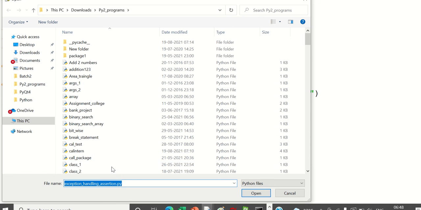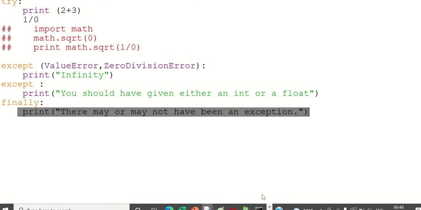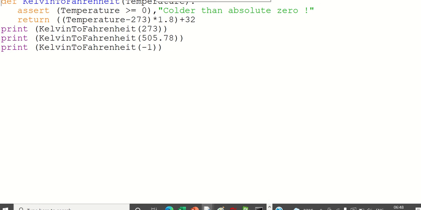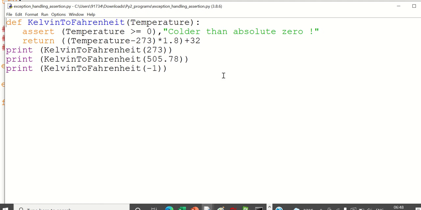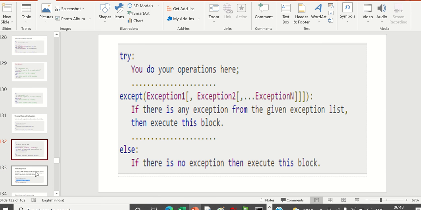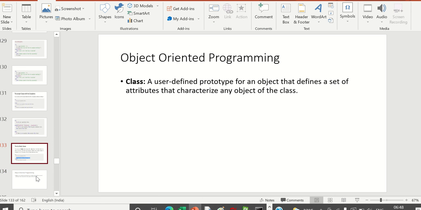Okay, now one more topic. Now we can also assert an error. Okay, so what is this program? What is this assert keyword? First we'll see if there is a definition for assert. I will then explain that.